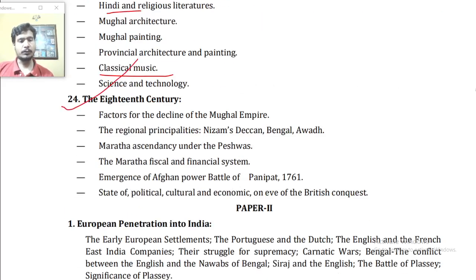Point number 24, the 18th century, factors for the decline of the Mughal Empire, the regional principalities, Nizam of the Deccan, Bengal and Awadh, Maratha ascendancy under the Peshwas, the Maratha fiscal and financial system, emergence of Afghan power, Battle of Panipat 1761, state of political, cultural and economic conditions on the eve of the British conquest.